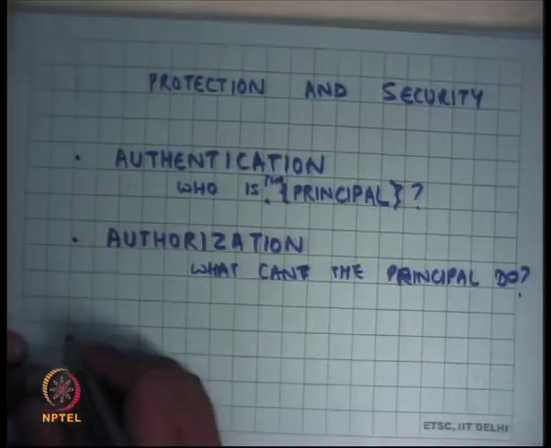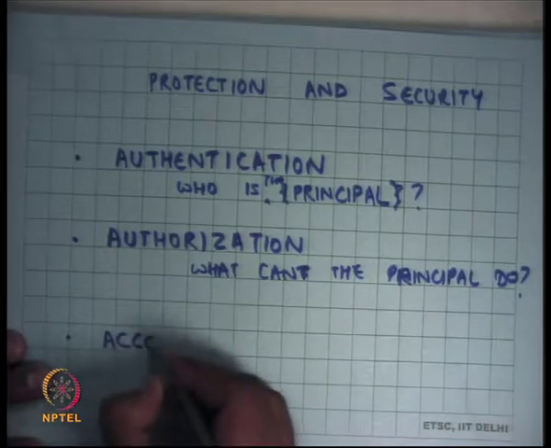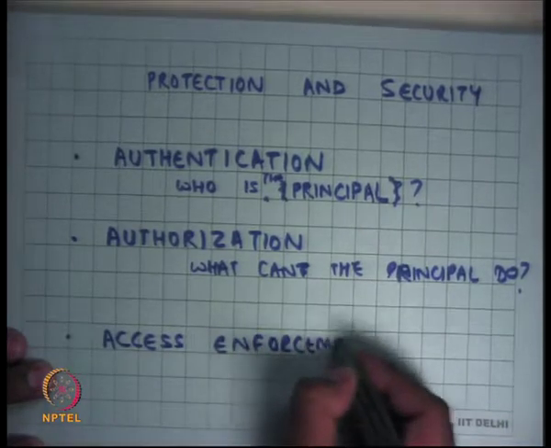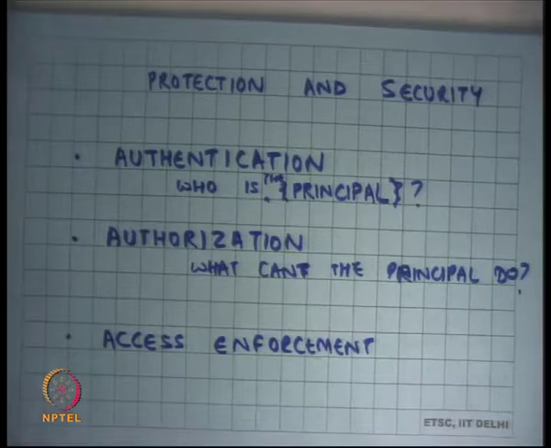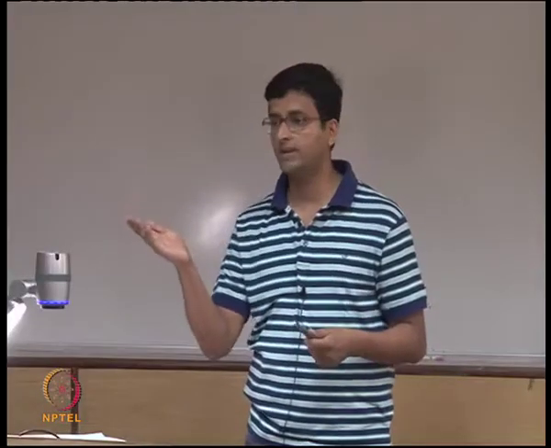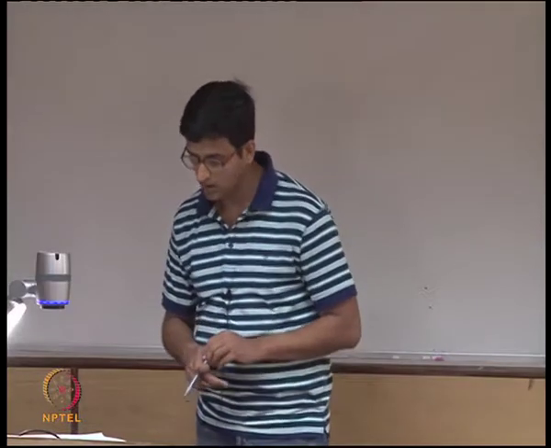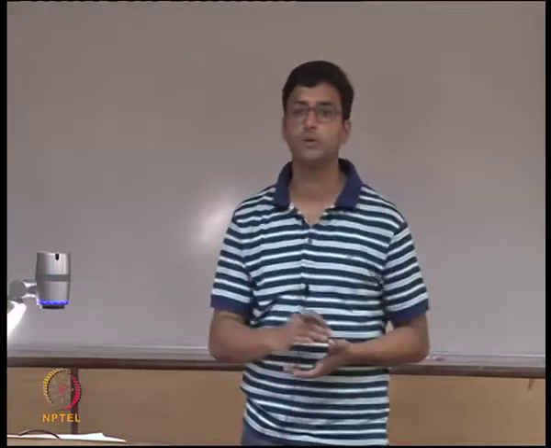And then there's access enforcement. So you have a method to do authentication: who is behind this action? You have a method to do authorization: what can this principal do? And then there's access enforcement, which ensures that only legal things are possible, which means only things that a principal is allowed to do are possible. So these are the three aspects of protection and security.